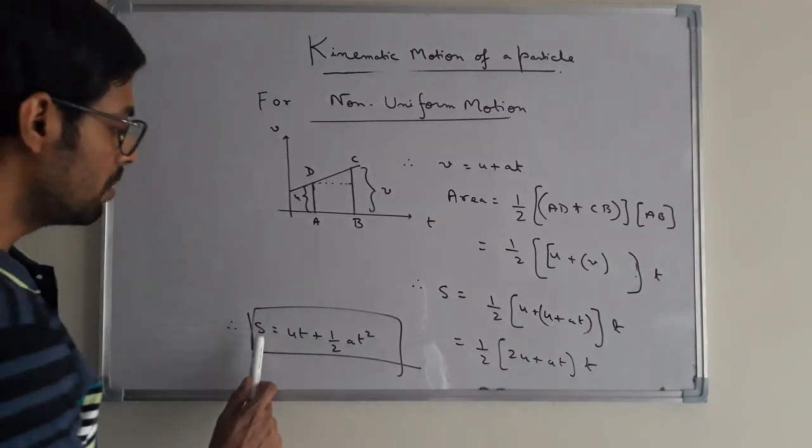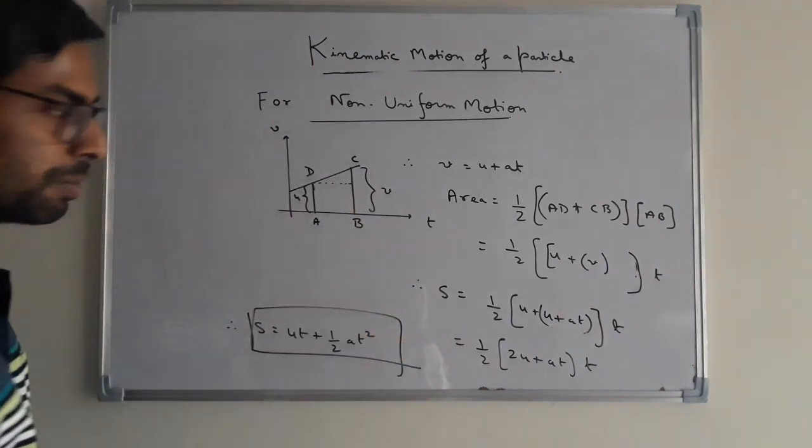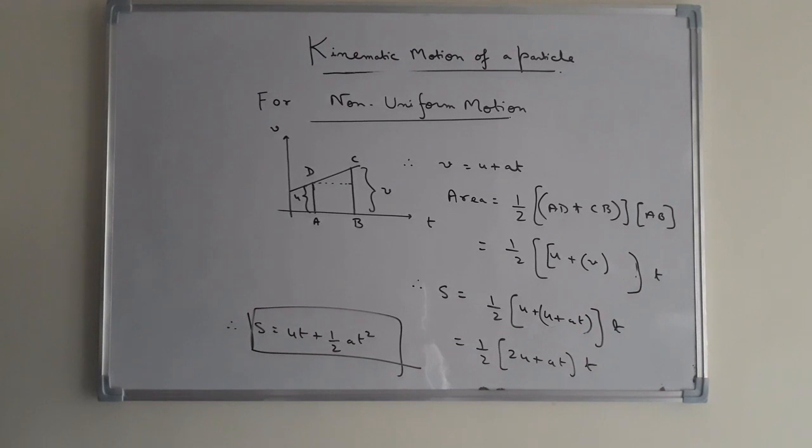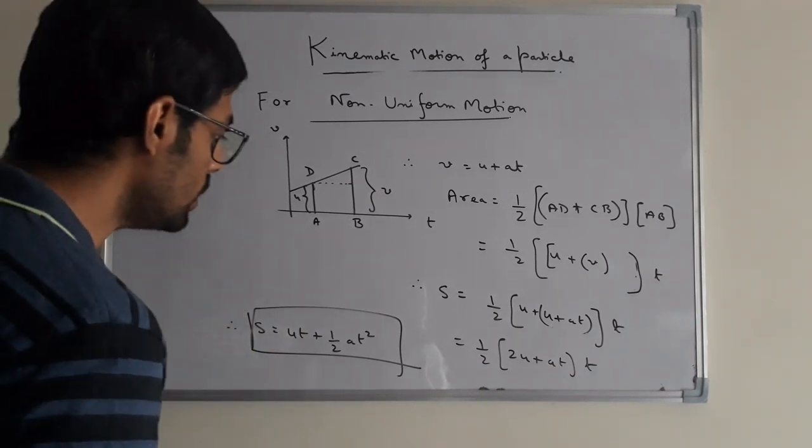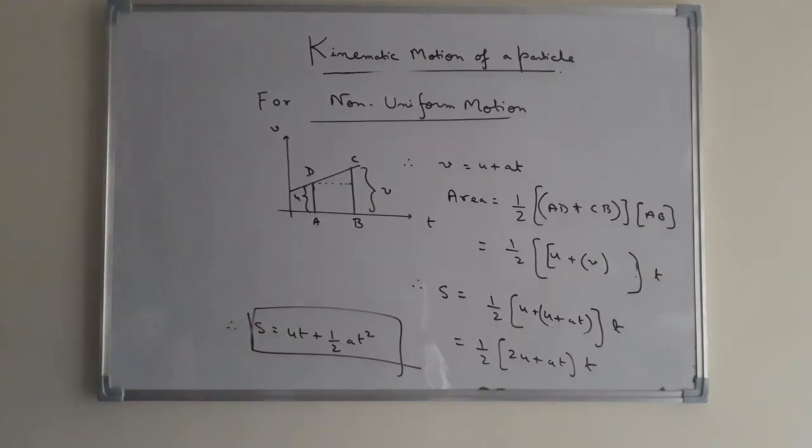So basically the displacement of a moving particle is the area enclosed by the VT curve within a certain time interval. And it was the concept of average velocity actually.